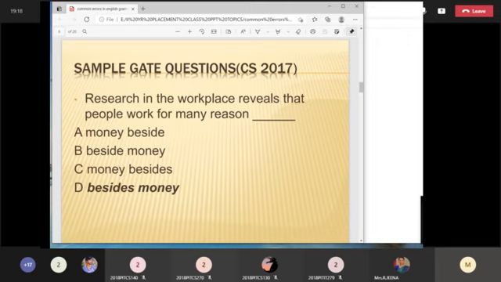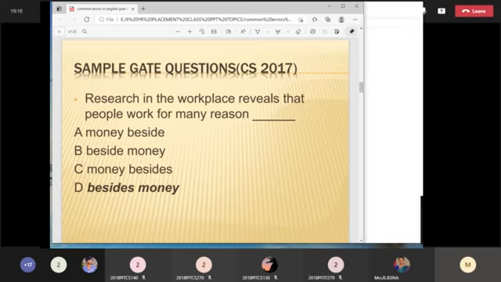But if you think about what besides means and what beside means, they are both prepositions. By the side of and in addition to are two extreme cases. You can't guess the meaning if you don't know the meaning at all. It is not just guessing. If you know the meaning, you can click the right answer and go.